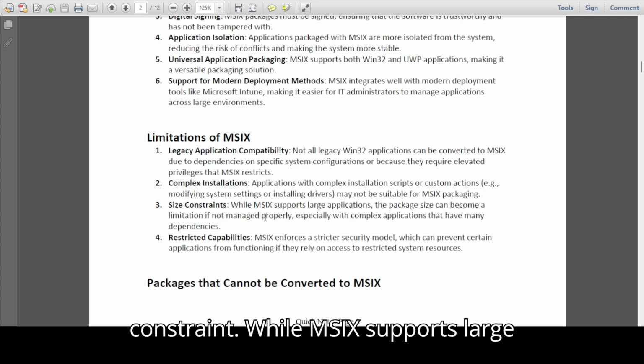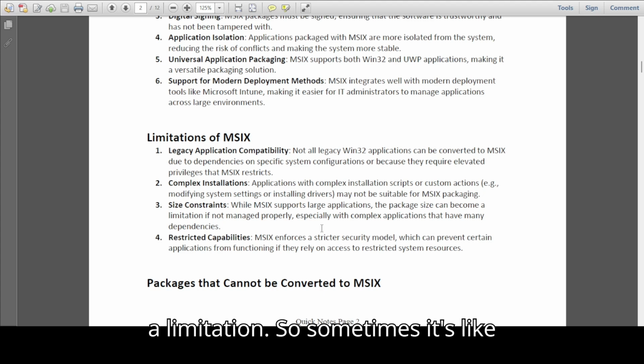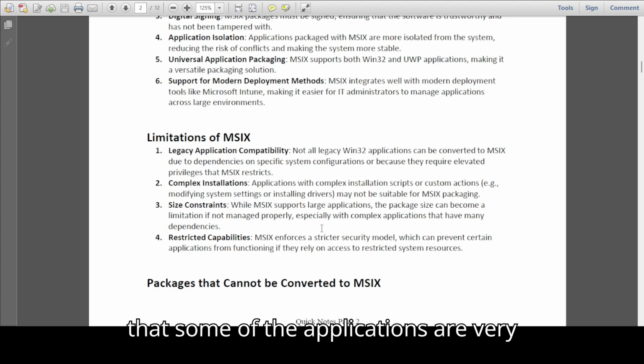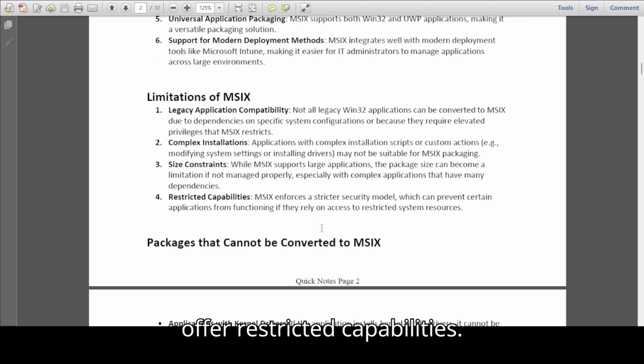Size constraint. While MSIX supports large applications, the package size can become a limitation. Some of the applications are very big in size, so they have many dependencies, many drivers. In that way, it is a limitation of MSIX that the application might not work.